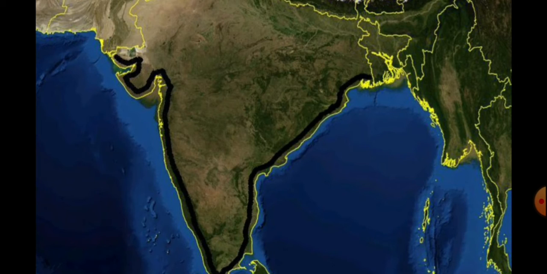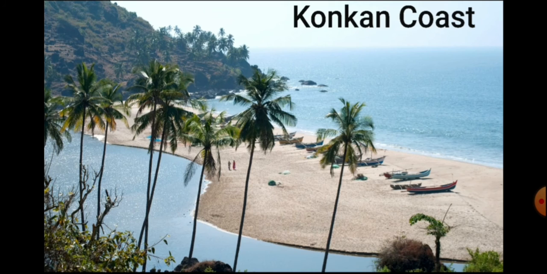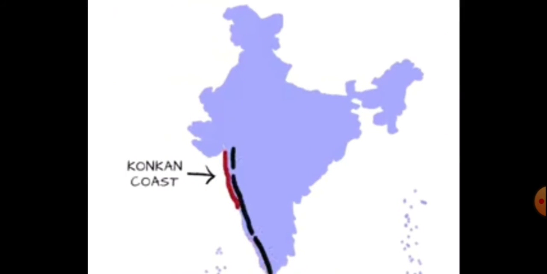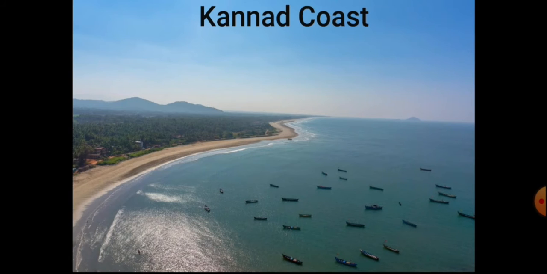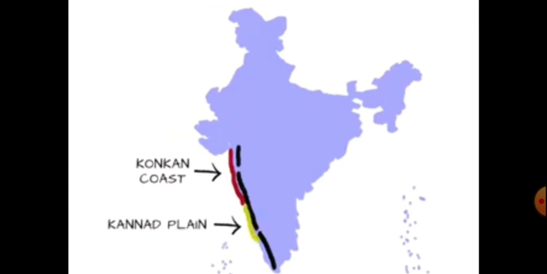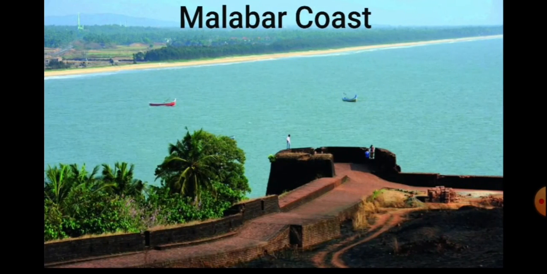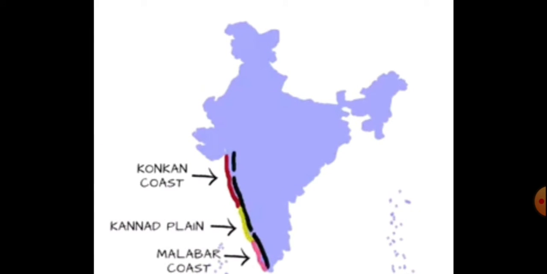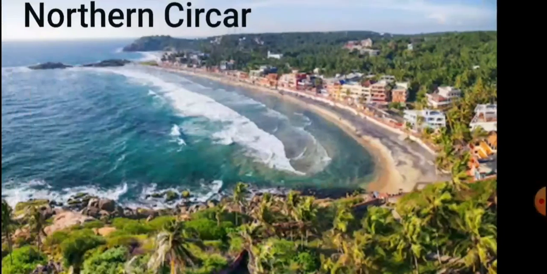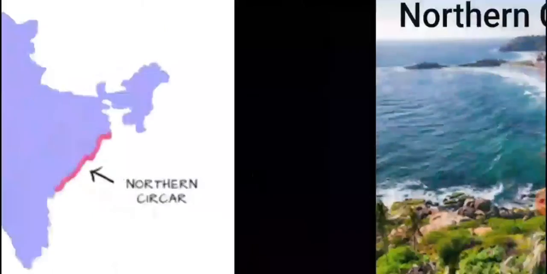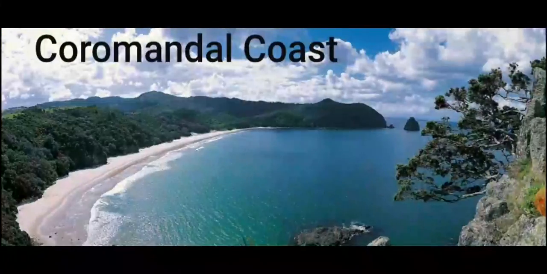The western coast along the Arabian Sea can again be divided into three sections. Number one, the Konkan coast covering coastal Maharashtra and Goa. Number two, the Kannada plain covering the coast of Karnataka. Number three, the Malabar coast covering Kerala. On the other hand, the eastern coast has two broad sections. Number one, the Northern Circars. Number two, the Coromandel coast.